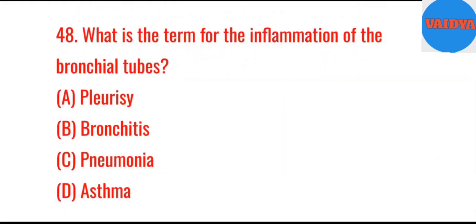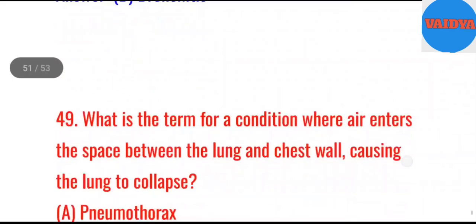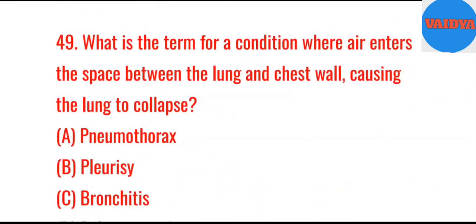48. What is the term for the inflammation of the bronchial tubes? A. Pleurisy. B. Bronchitis. C. Pneumonia. D. Asthma. Answer. B. Bronchitis.